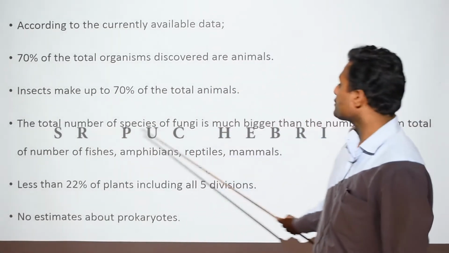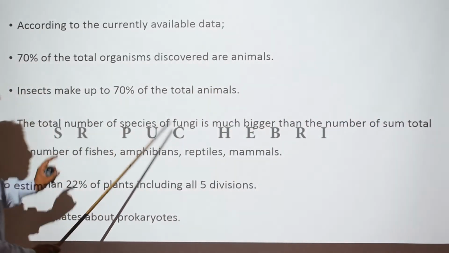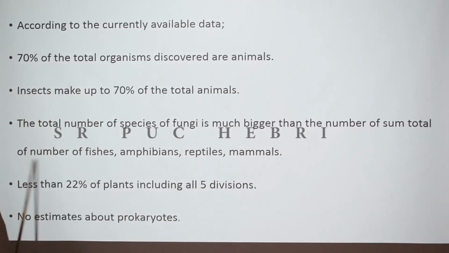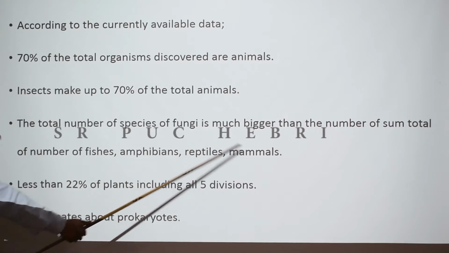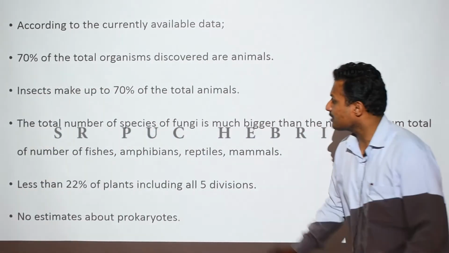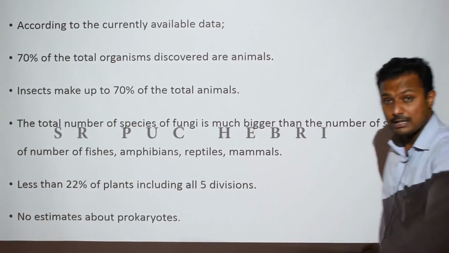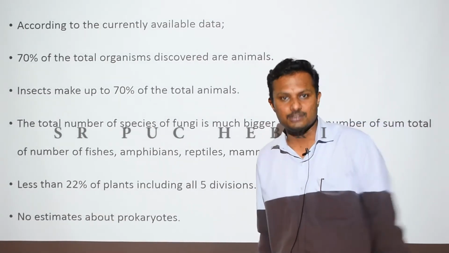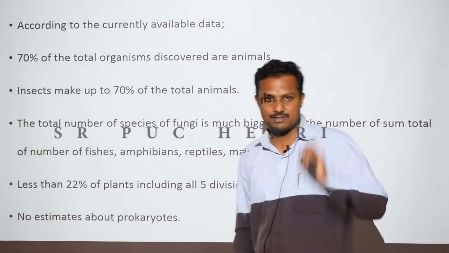And the total number of species of fungi, this is even more interesting. The total number of species of fungi is much bigger than the sum total of fishes plus amphibians plus reptiles plus mammals. That means if you sum up the number of species of fishes plus amphibians plus reptiles plus mammals, that will be equal to the species of fungi present on the earth. That means the kingdom fungi is highly diversified, right?